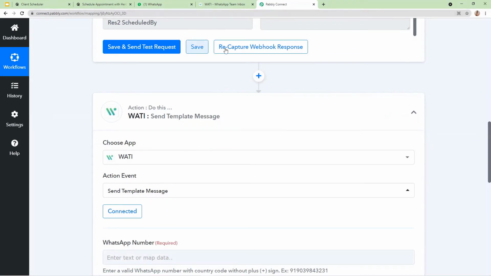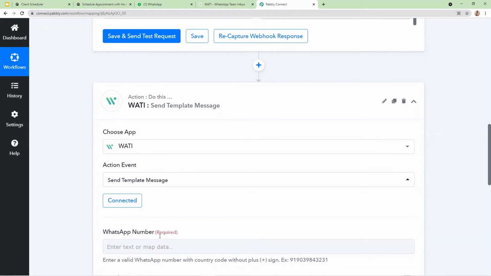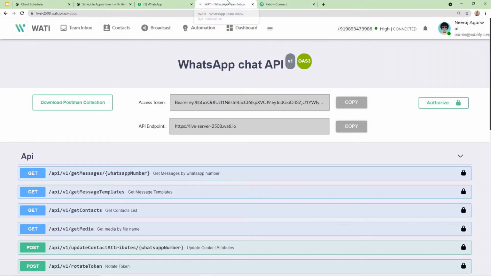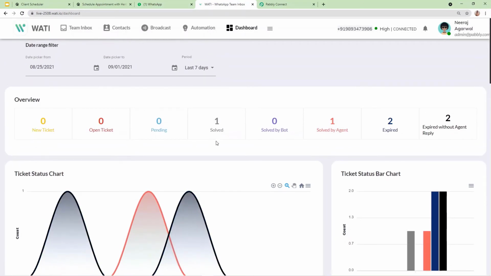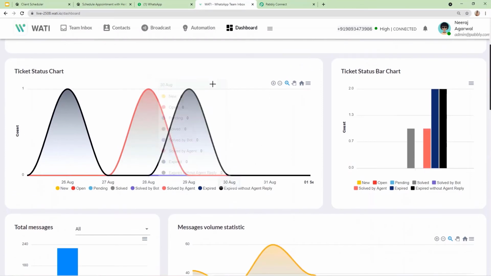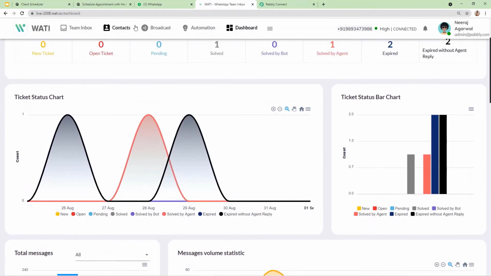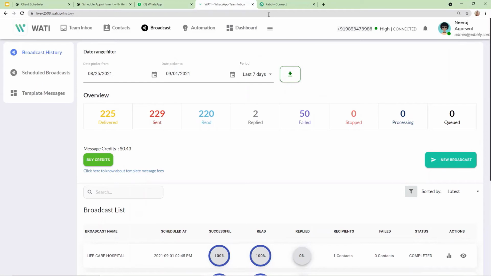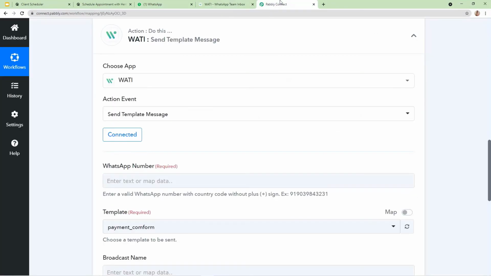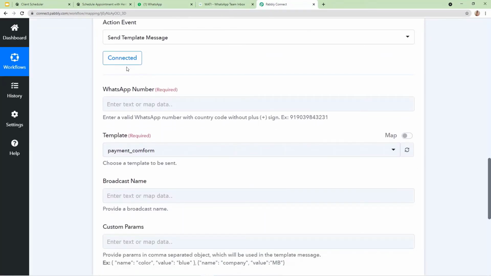Okay, now let me tell you some more things about Vati before proceeding with the process. As I told you, this is the dashboard of Vati. From here you can see the overview of the tasks you are performing in Vati, and from this option you can see all the delivered, sent, read, replied messages, and everything you can monitor from here.